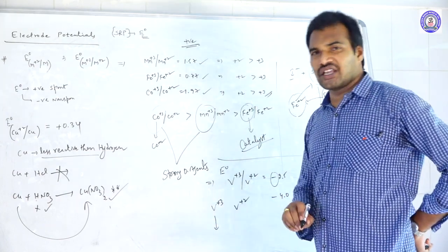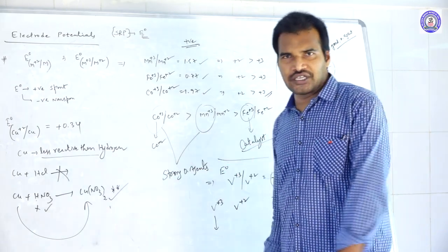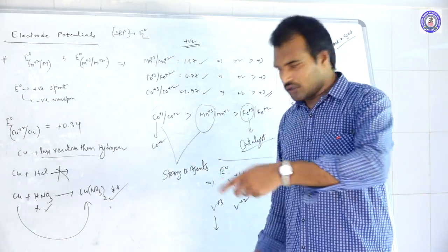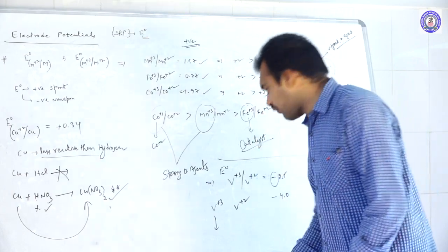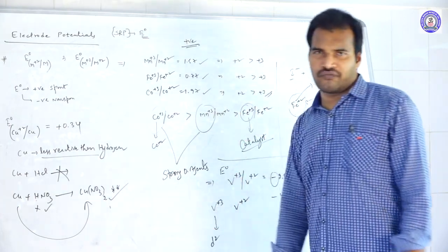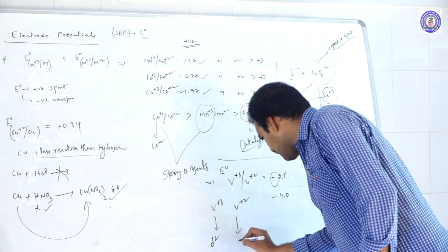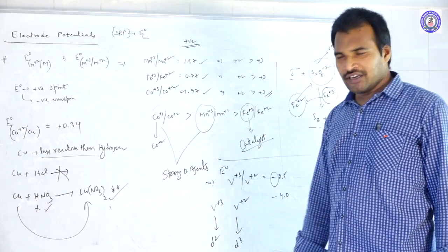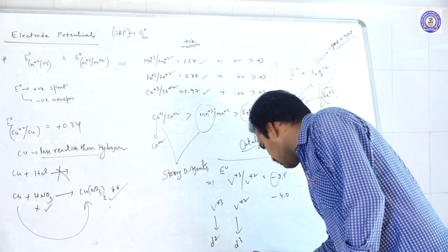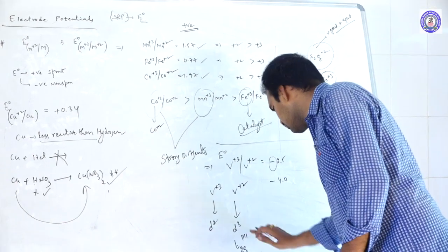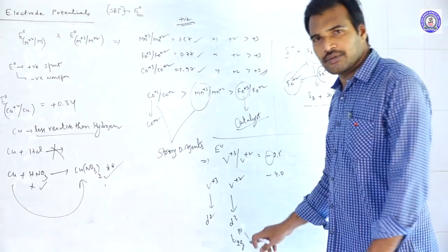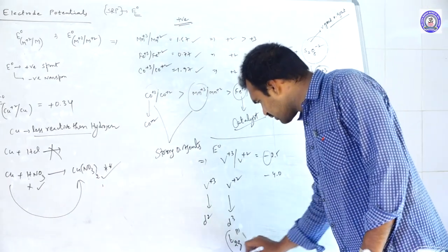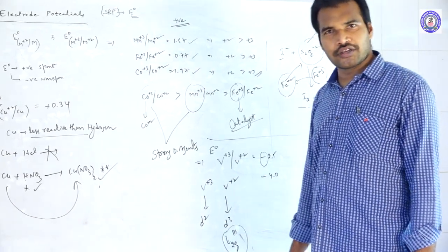V+3 configuration is what? Scandium, titanium, and vanadium is 23. So it is 3d3 for the atom, and removing 3 electrons, it becomes d2 configuration. So V+3 has d2 configuration, whereas V+2 has d3 configuration. d3 configuration means t2g, a stable configuration. d3 configuration is stable. How can you say, sir?